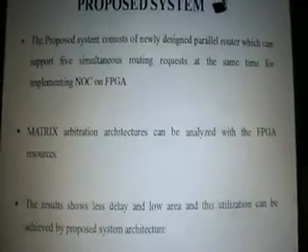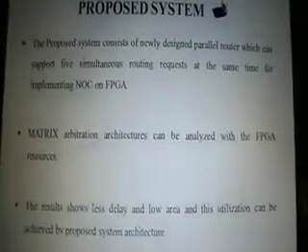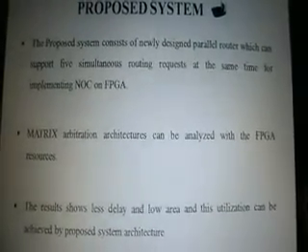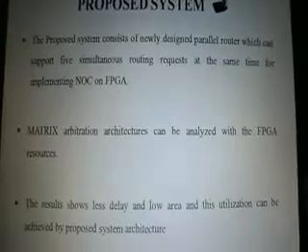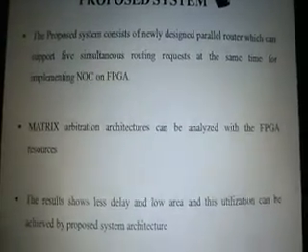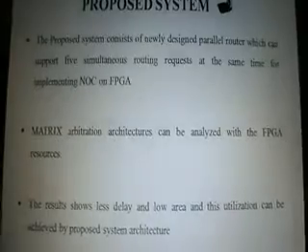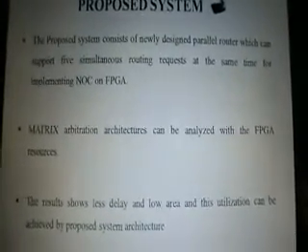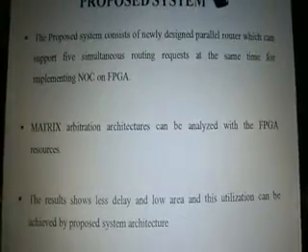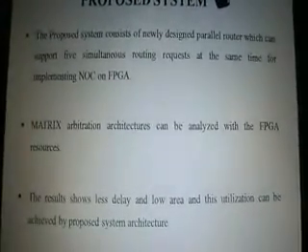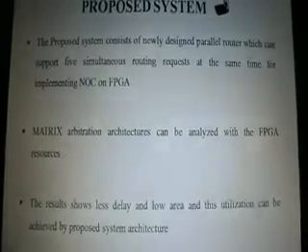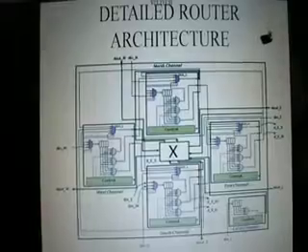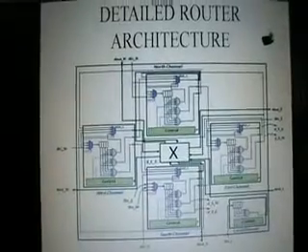Proposed system. The proposed system consists of a newly designed parallel router which can support 5 simultaneous routing requests at the same time for implementing NOC on FPGA. Matrix arbitration architecture can be analyzed with FPGA resources. The results show less delay and low power and area, and this utilization can be achieved by the proposed system architecture. This shows the detailed routing architecture.